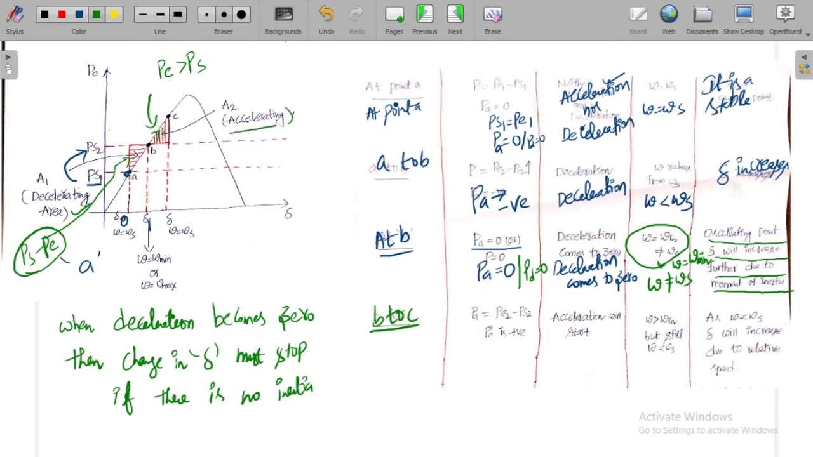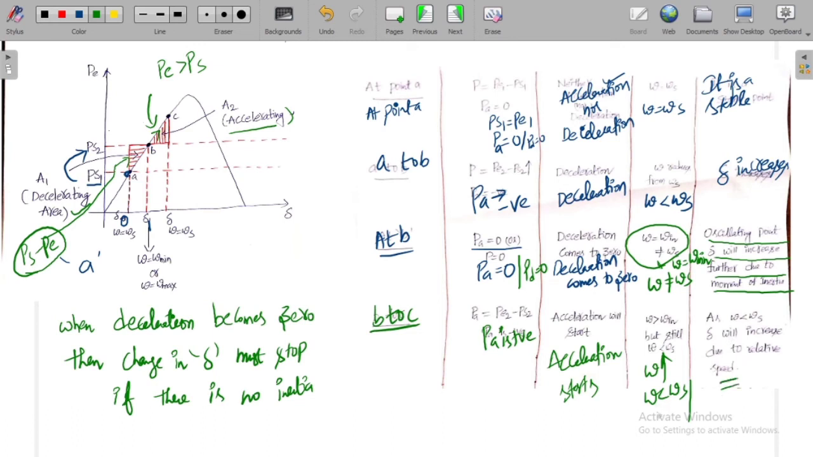Now what happens from B to C, as PA is positive? Why is PA positive? The electric power is greater than shaft power. That is the reason why PA is positive. So acceleration starts. When the acceleration starts, omega is not equal to omega s, but omega increases, but still it is less than omega s. PA is positive and omega is less than omega s. That is the reason why delta will increase due to relative speed.